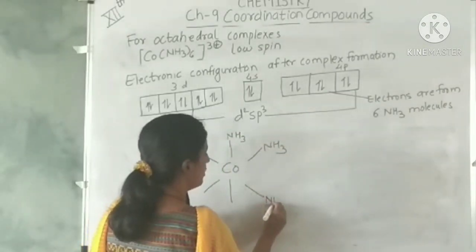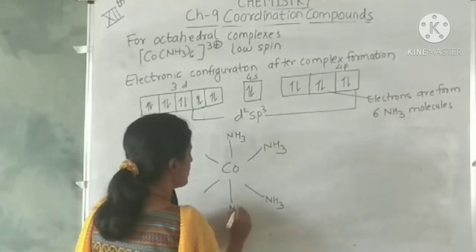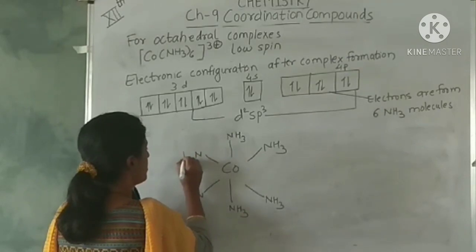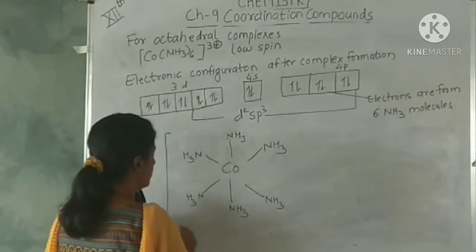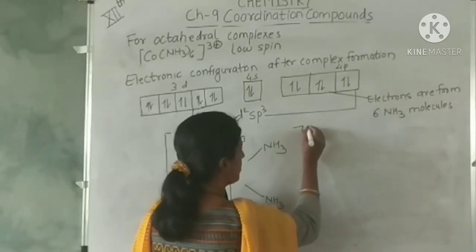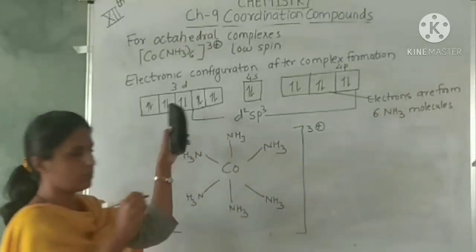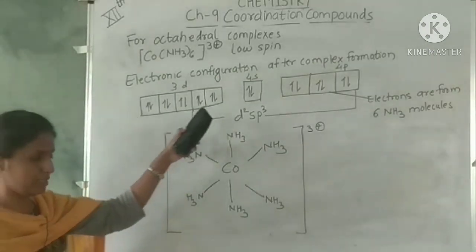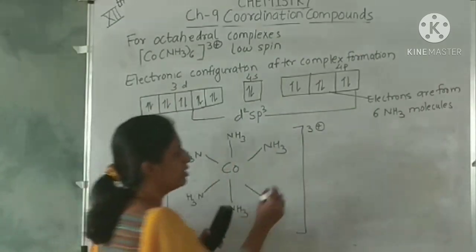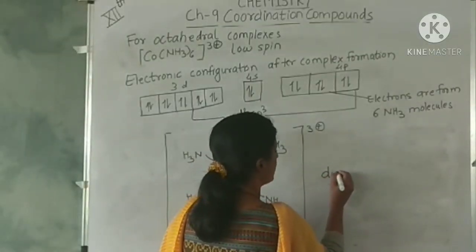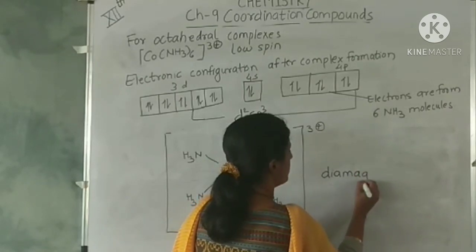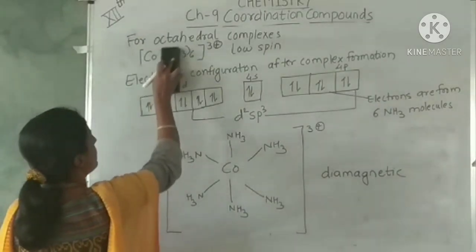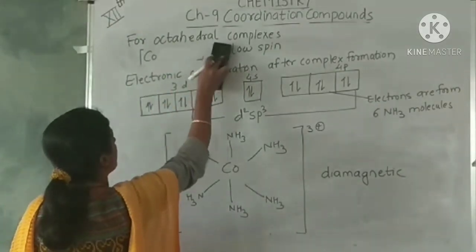We have seen in the table, if the coordination number is 6 and hybridization is d2sp3, the structure is octahedral. So this is the structure of the complex. And since all the electrons are paired, the final electronic configuration of the complex is this. And here you can see no unpaired electron is there. So the complex is diamagnetic.